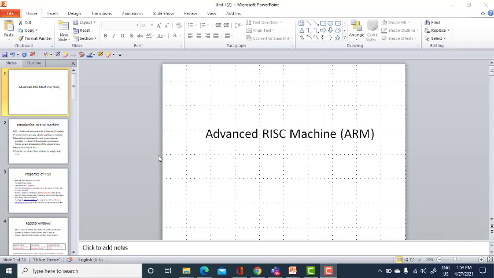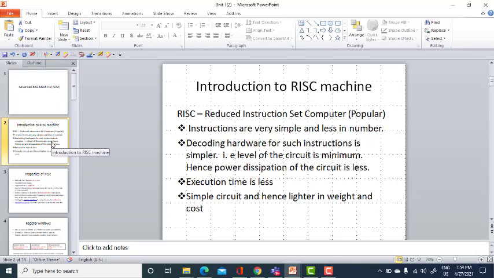Coming to RISC, an introduction to a RISC machine. RISC is nothing but Reduced Instruction Set Computer. What are the features of the RISC machine? A RISC machine has very simple instructions, and they are less in number.